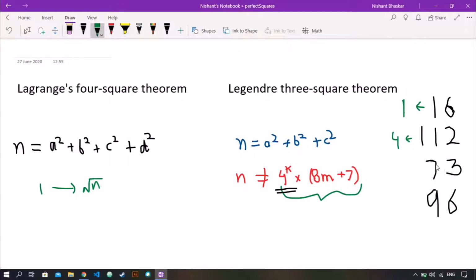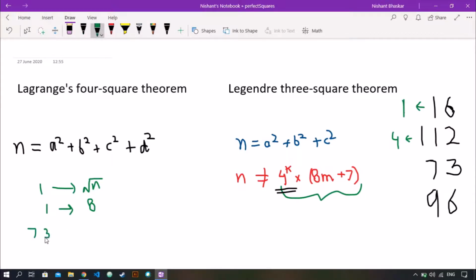Okay, so how do we do that? So the 73. So we go from 1 to square root of 73. So square root of 73 is 8, we are only taking the integer part. Now we iterate from 1 to 8. So square of 1 is 1. So 73 minus 1 is 72. We check if 72 is a perfect square or not. It is not. So we move on to 2.